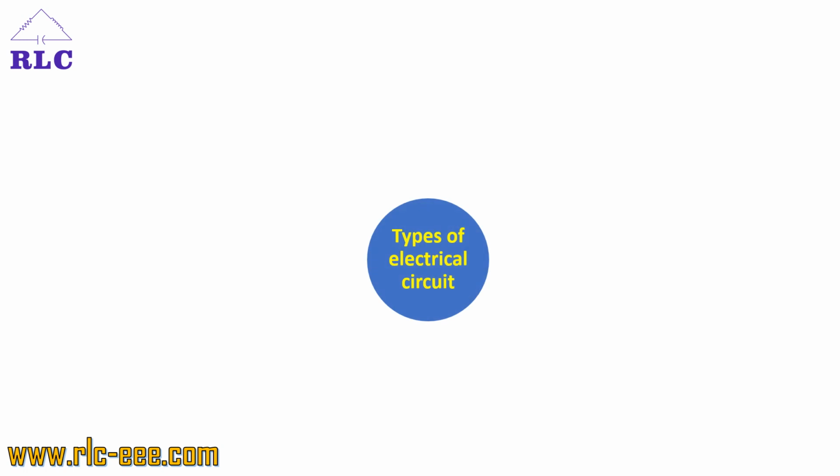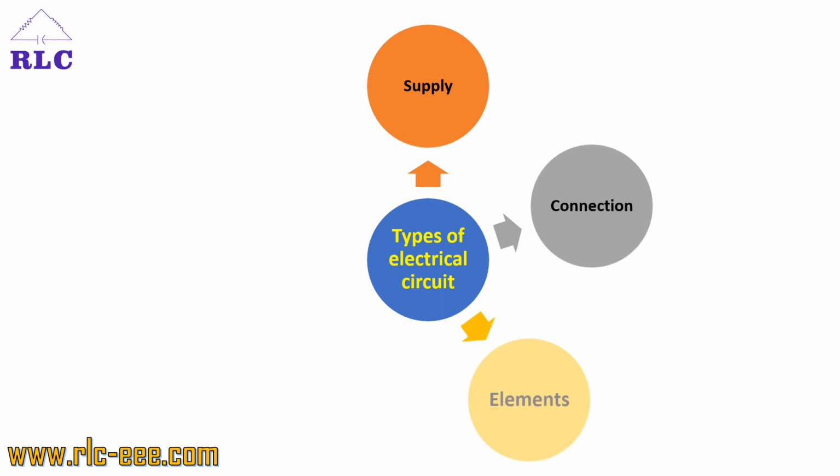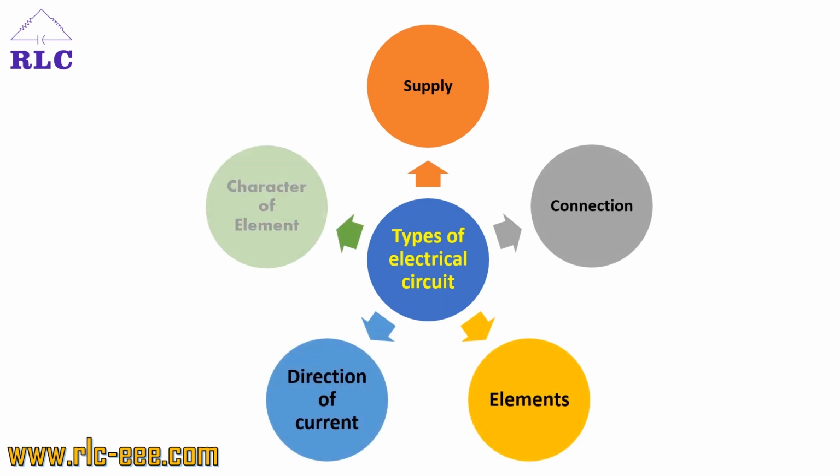Next, we'll discuss types of electrical circuit. Types of electrical circuit can be classified based on the supply, based on the connection, based on the element type, based on the direction of current, and based on the character of an element. Let us discuss in detail about types of circuit.